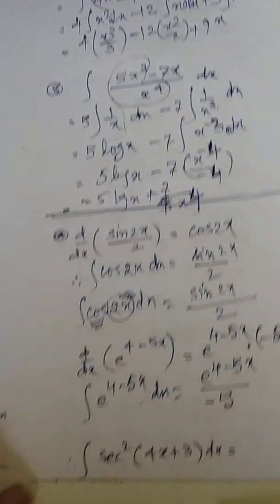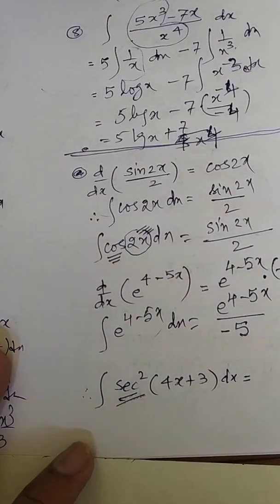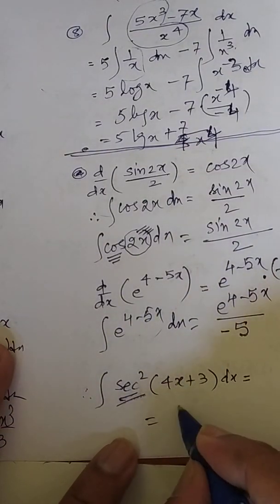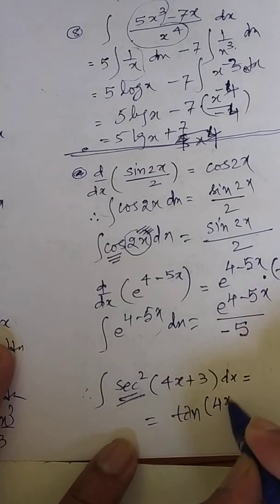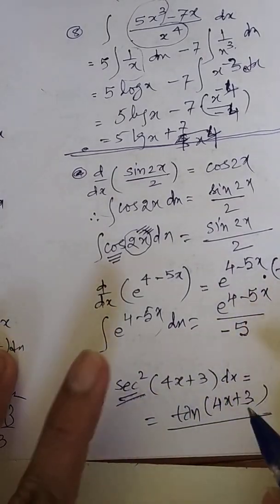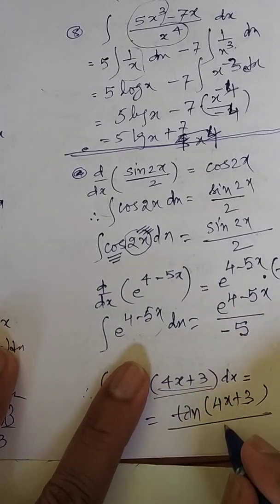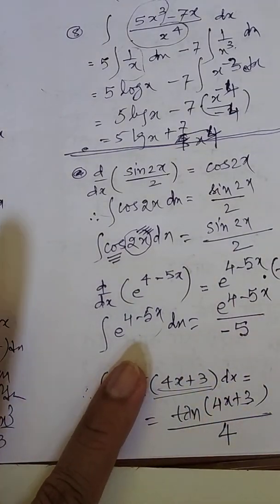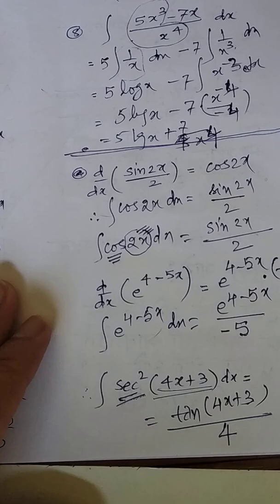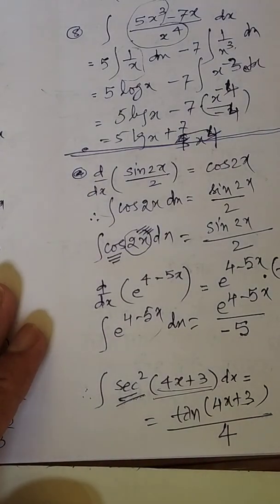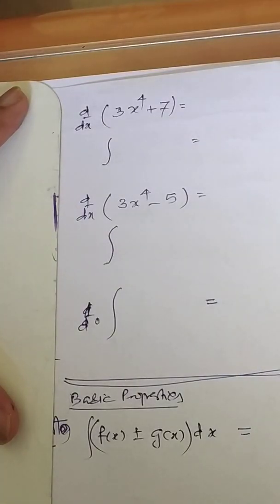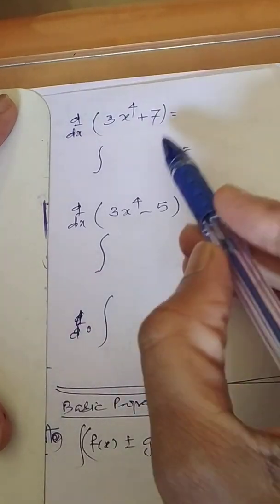One more last question. This is the differentiation of something. It's a differentiation of what? Tan, correct. It will be tan of 4x plus 3. But this is tan. What is the differentiation of this? 4. So differentiation we are multiplying and integration we are dividing. So likewise you can connect. Look at further, there are a few more examples.